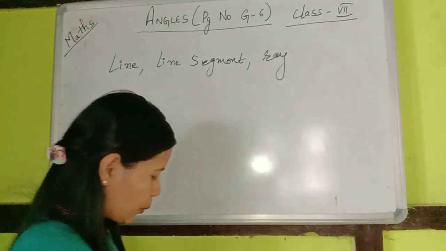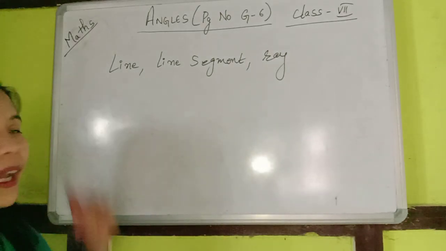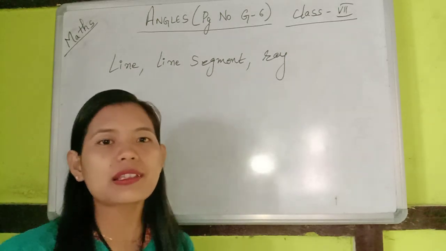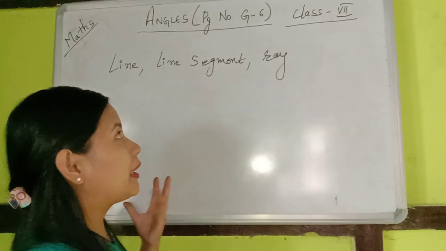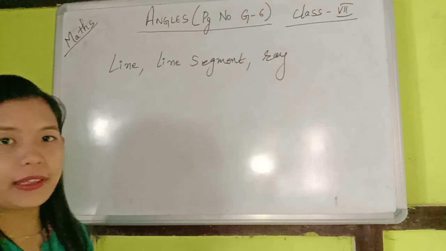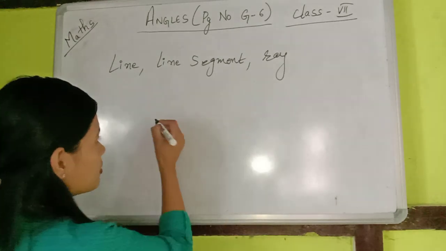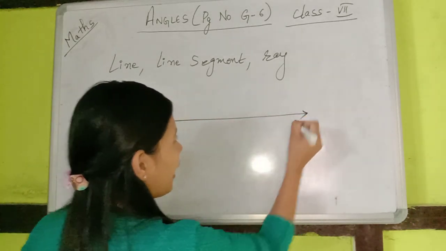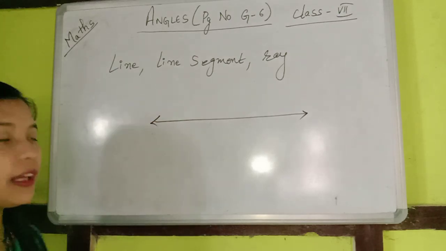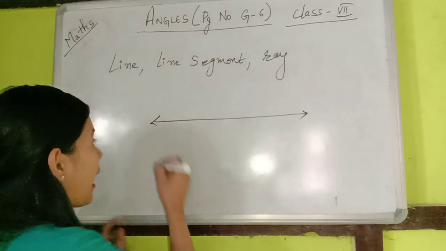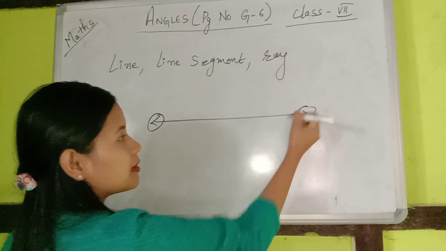We are very familiar with what is a line. The very starting of our mathematics class begins with a number line, which is denoted by a straight line with arrowheads at both ends. What does this arrowhead symbolize?